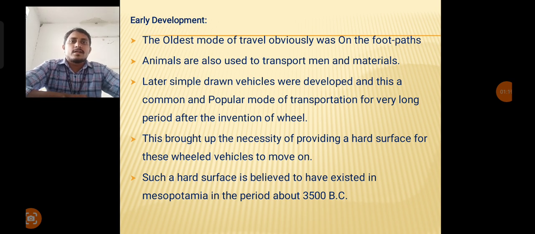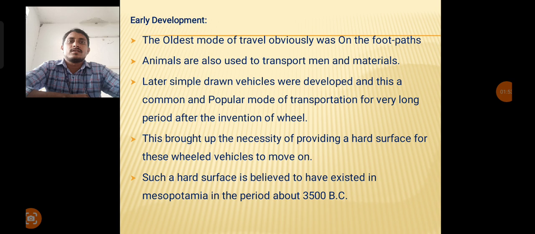Then what is the early development? What is the first mode of transportation in early development? The first and oldest mode of travel was obviously on foot. If people move on an earth surface, and a number of persons move along the same path many times, it automatically forms a road surface. So this is the first mode of transportation.